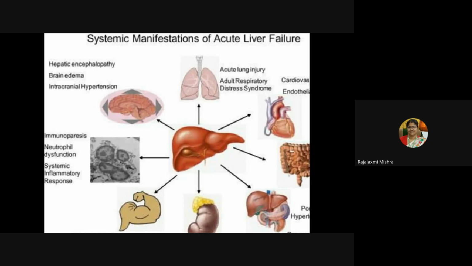Then that will lead to multi-organ failure. It can affect the intestine, the heart, the kidney. Finally, the toxins which cannot be metabolized by the liver will affect the kidney also. It will affect the heart also. Then obviously the CNS we learned. There will be immunoparesis, neutrophil dysfunction, and a systemic inflammatory response. The whole body inflammation will be there. All vital organs will be inflamed.